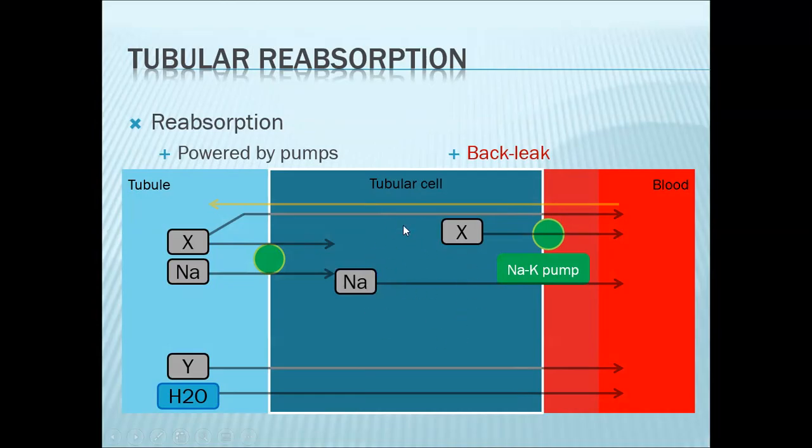So the concentration of X inside the cell increases.